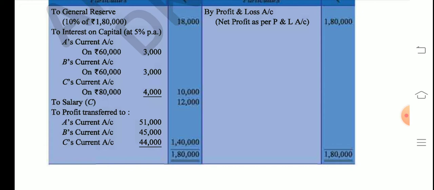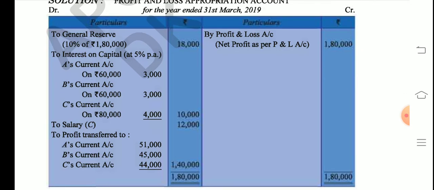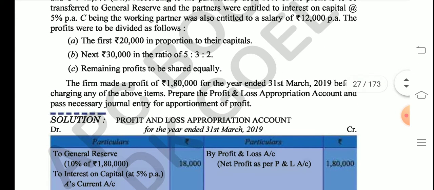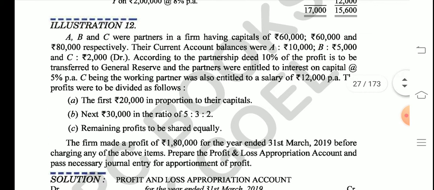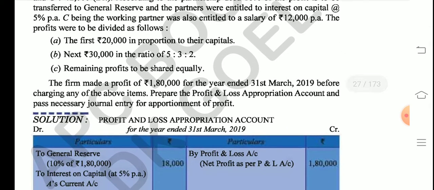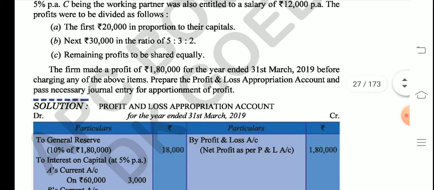Earlier we've been just balancing and dividing the profit in the given profit sharing ratio, but here they have asked us to do it in 3 parts. So the first 20,000 is to be divided in their capital ratio. What is their capital ratio? 6 is to 6 is to 8. So this comes to 3 is to 3 is to 4. You know how to calculate ratios. You must have learned in your previous, smaller classes. So 60,000, 60,000, 80,000 becomes 3 is to 3 is to 4.